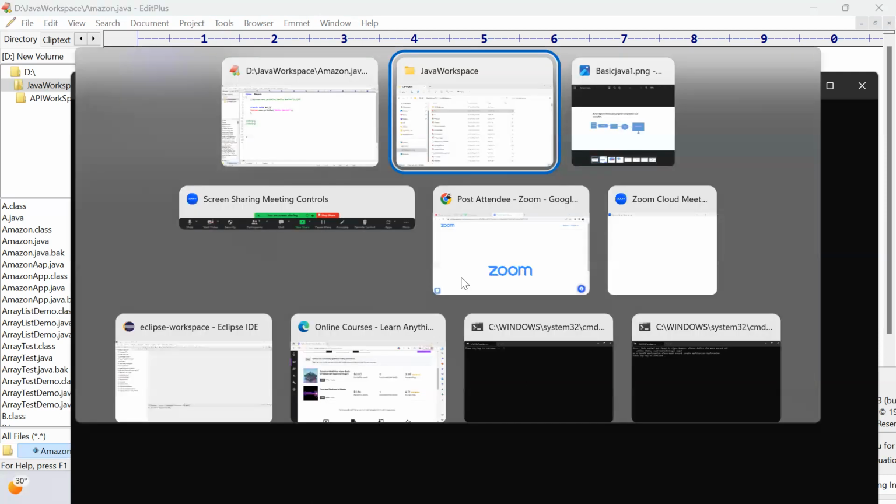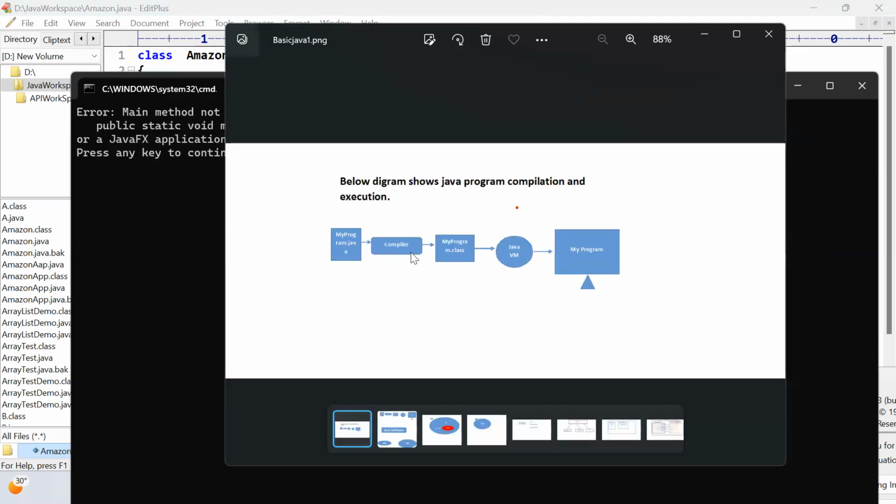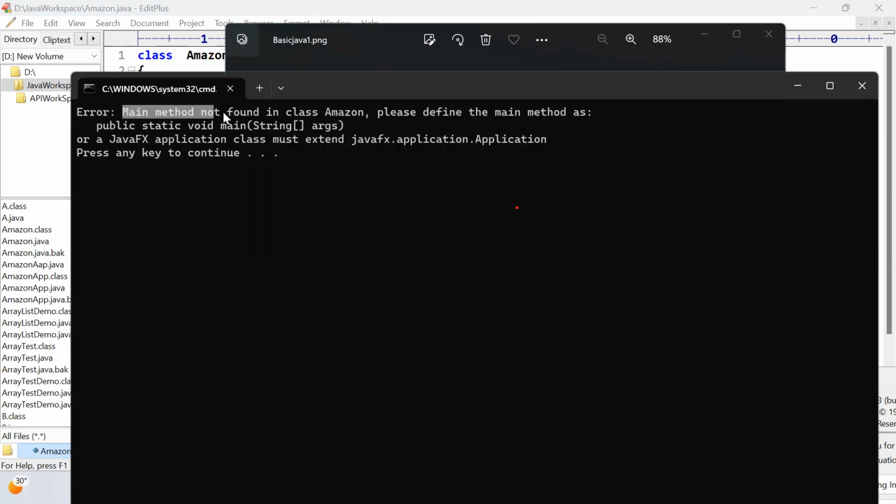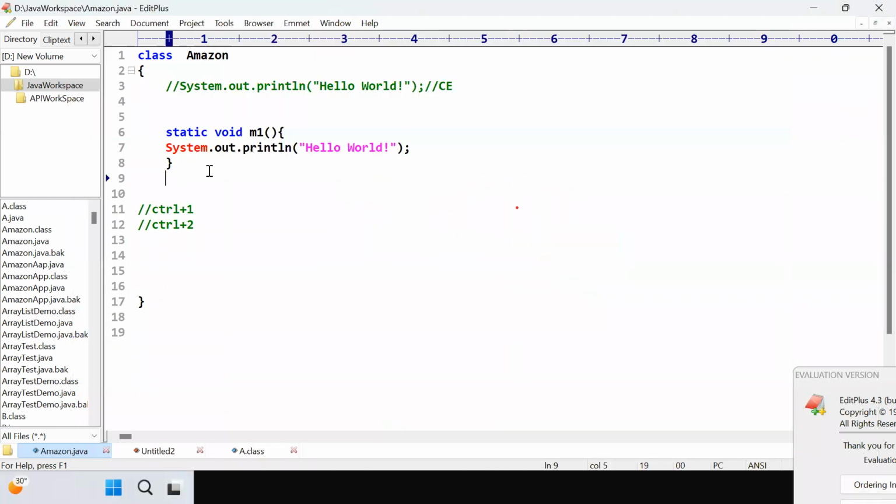Because only the JVM interacts, right? How will the JVM interact with us, the user or developer? We are the user or developer. We have written the code. Dot class file is also generated, but still we are not able to execute this code. This error we are getting at runtime, not compile time. You will get two types of error: compile time error or runtime error.